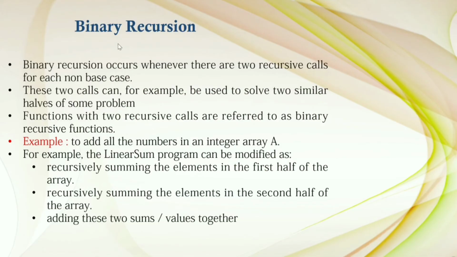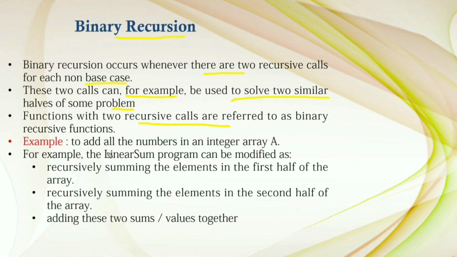And next is binary recursion. This occurs whenever there are two recursive calls for each non-base case. These two calls can, for example, be used to solve two similar half subproblems. Functions with two recursive calls are referred to as binary recursive.